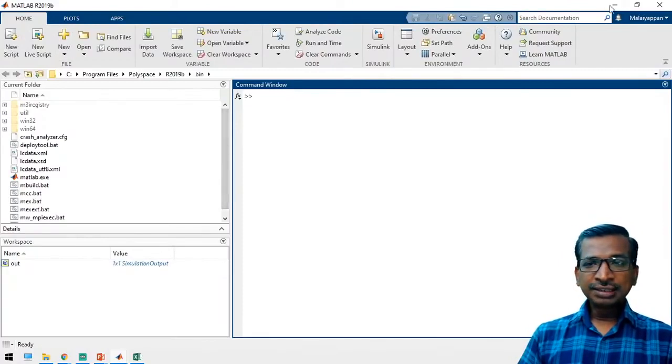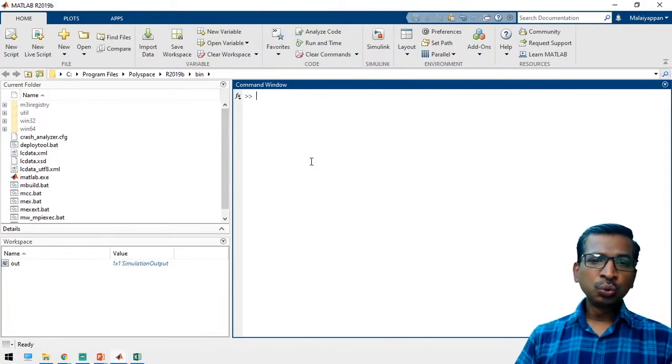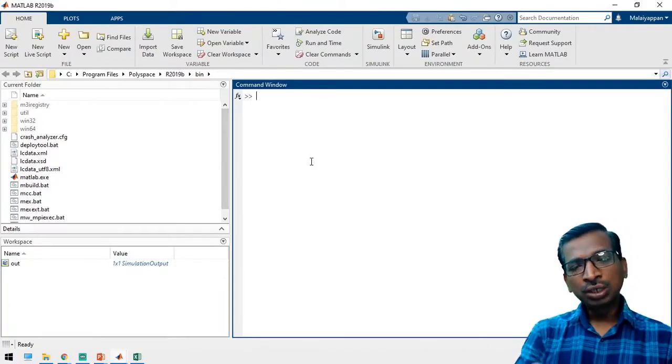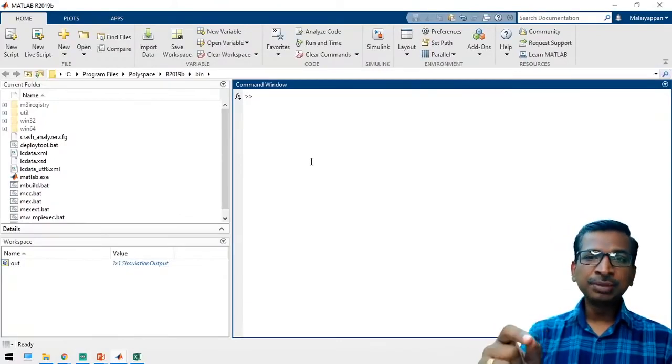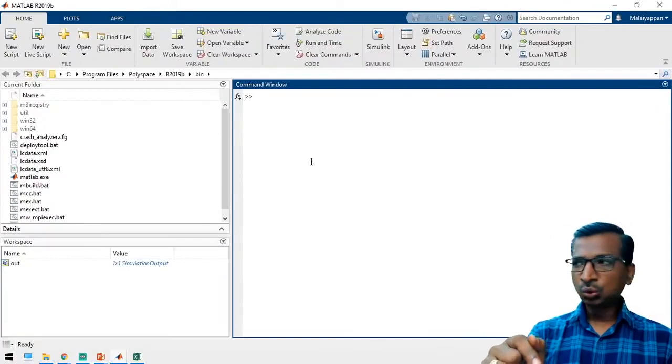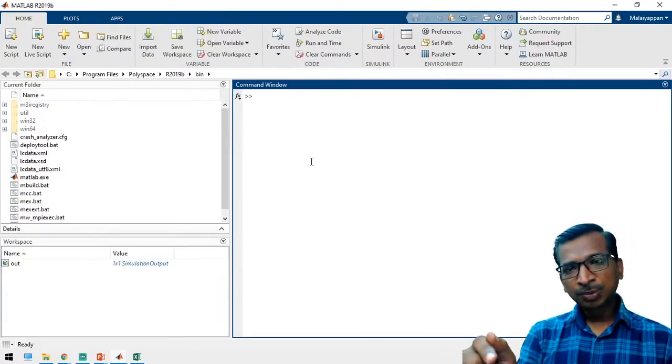Now this is the MATLAB environment, and this MATLAB will help you work in two directions. One is called graphical programming, and another is called script level programming. As you know, C++ programming methods are called script level programming.